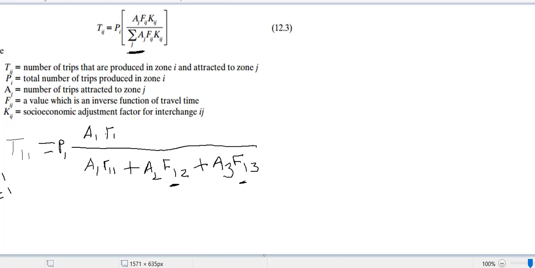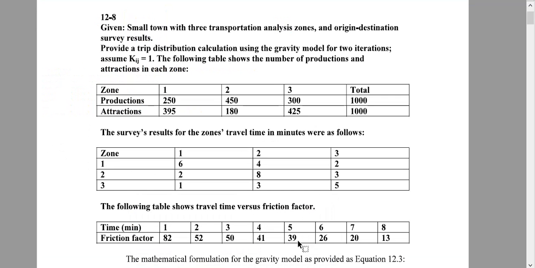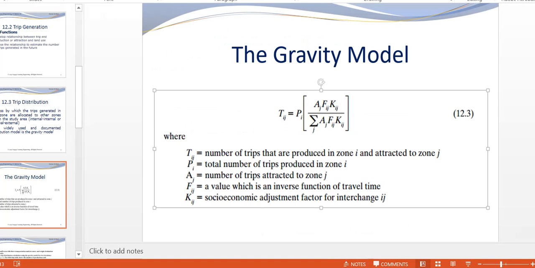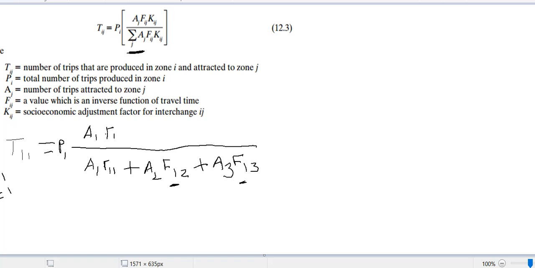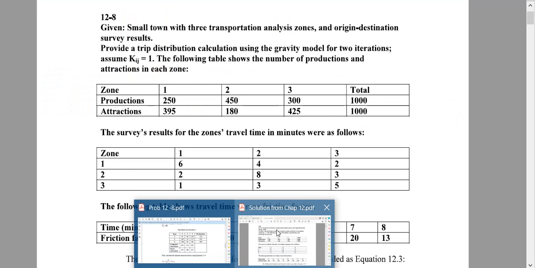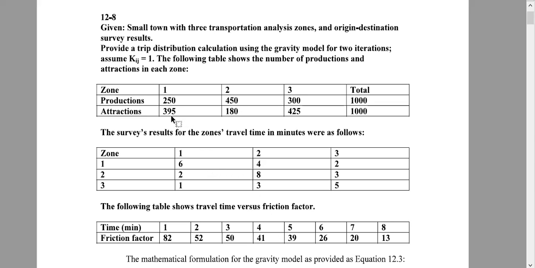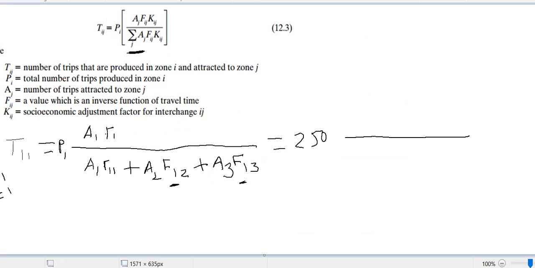So if I now go to that problem, here. What is P1? P1 is 250 produced in zone 1. So produced in the zone where I have so many parameters now. So it will be 250 produced in zone 1, J1. What is A1? A1 is attracted to J1. Okay, go to what is given. Attracted to J1 is 395.